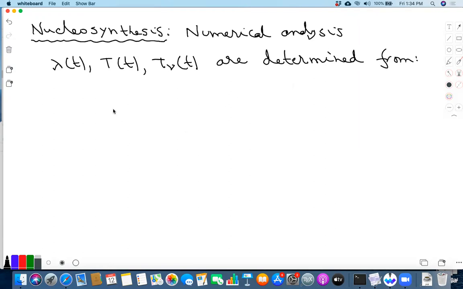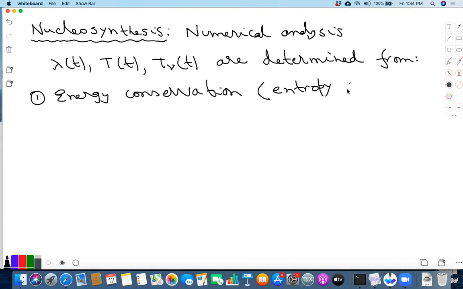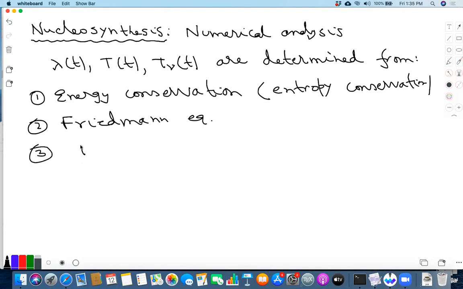So first of all, you have energy conservation, or equivalently, entropy conservation. Then you have the Friedmann equation. And you also have this relation that T nu is proportional to 1 over lambda after decoupling.